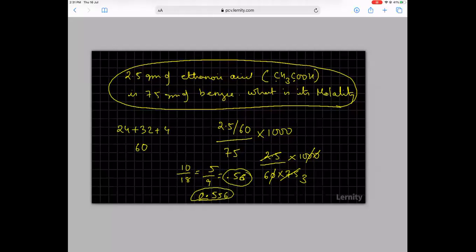Last year, there was a very unfortunate incident, not one actually, several unfortunate cases where an examiner reduced 1 mark from the top students because they did not mention 3 decimal places. I was very, very annoyed by the whole incident. The practical examiner reduced 1 mark for many of our top students because they did not answer to 3 decimal places. So let us get used to it. So the answer is 0.556 molal.